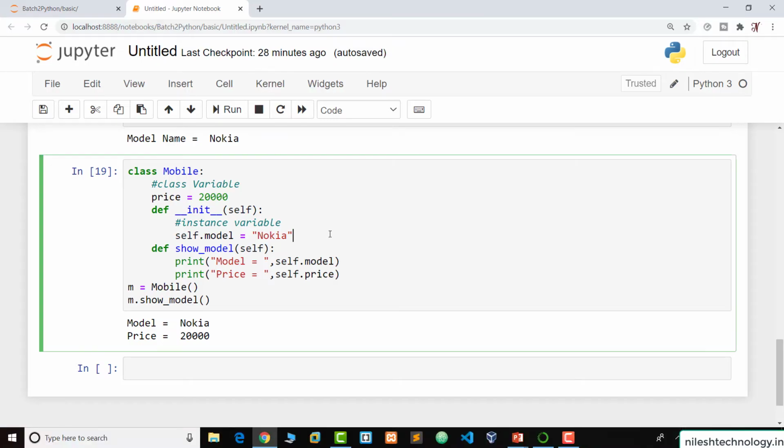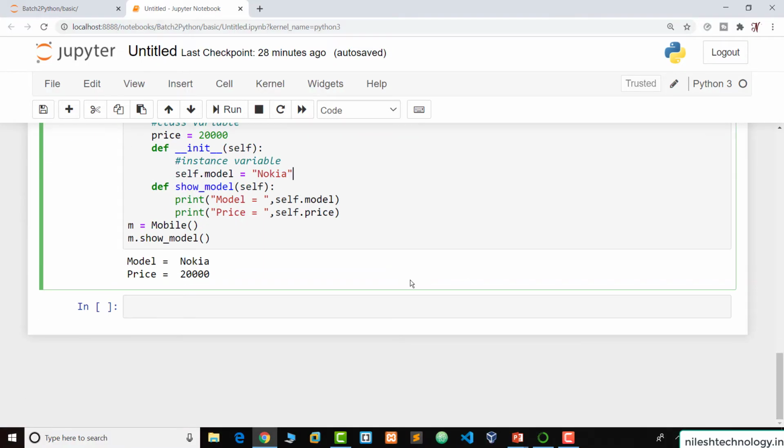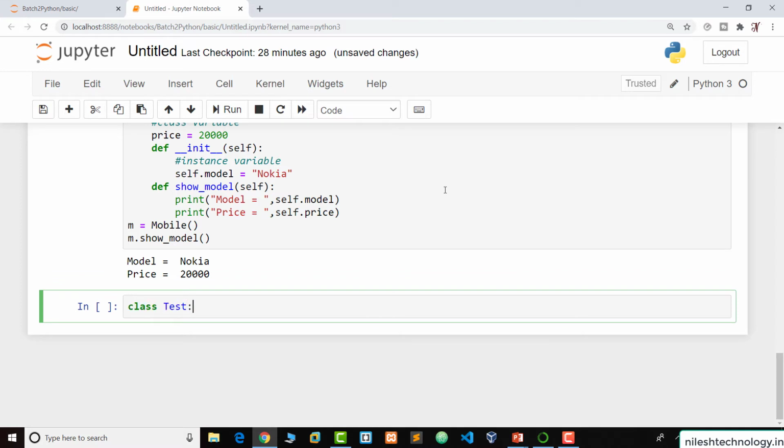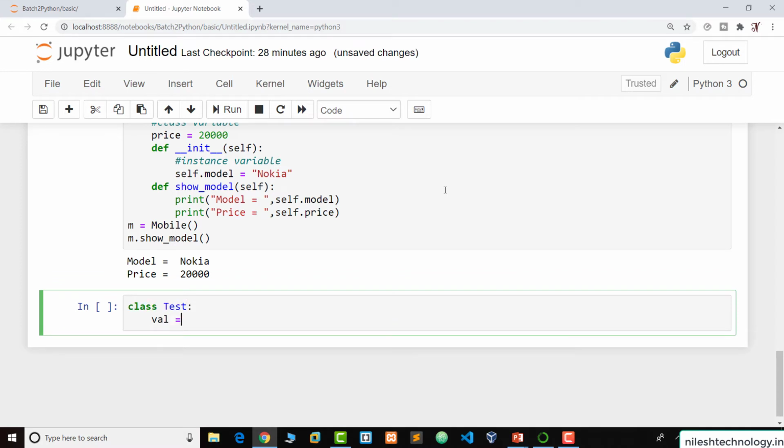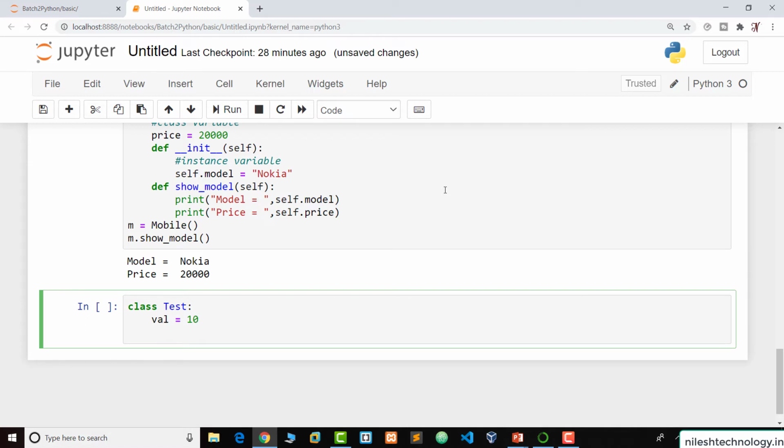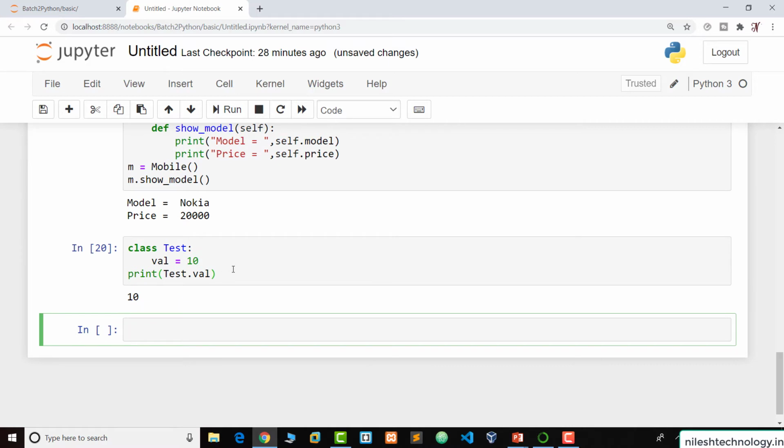So going to the Jupyter notebook, let's see the difference between the namespaces. So see, this is my class, for example Test, and this is my class variable val equal to 10. When we print the value by using the object, Test.val, now see the run, this is 10.